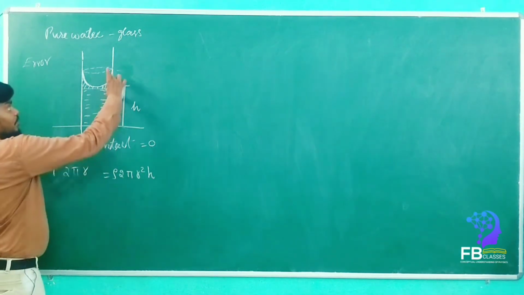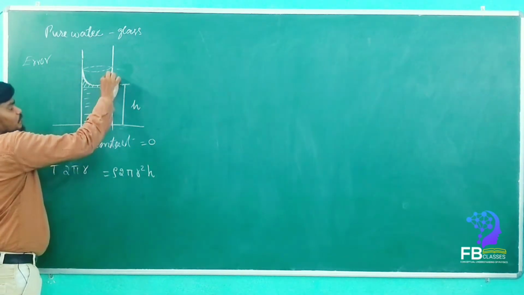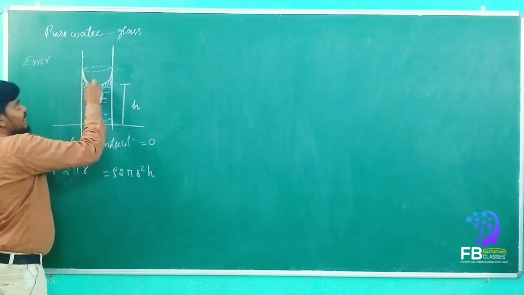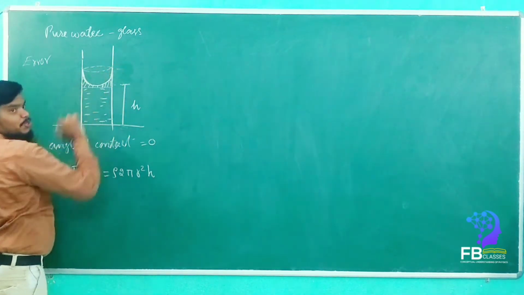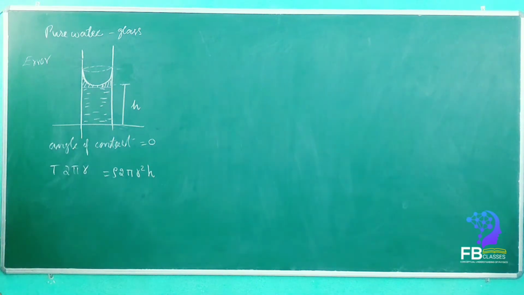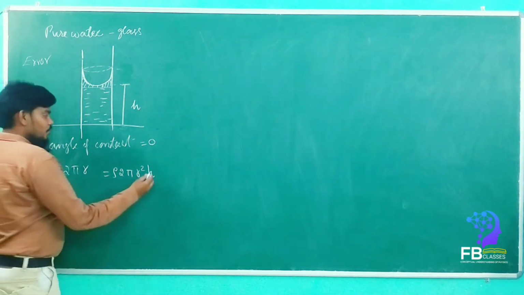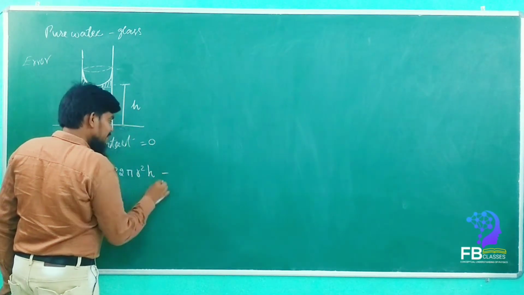So now what is the volume of this liquid? What is the volume of this liquid? This volume of the liquid is nothing but the total cylinder minus the hemisphere. Yes or no? Are you getting my point? So here we have to take it as a minus.